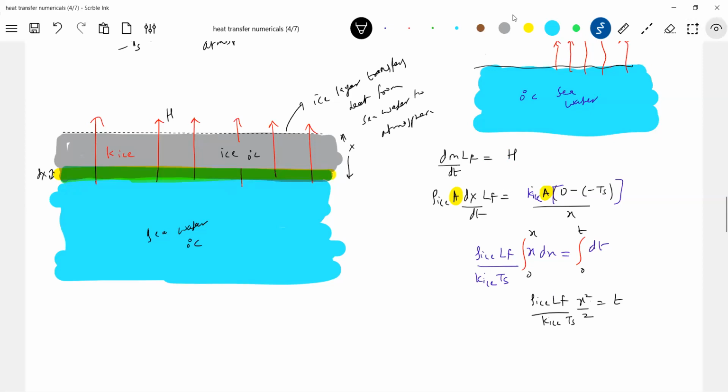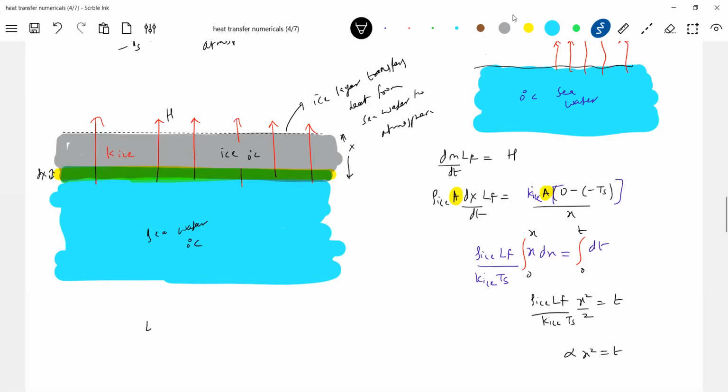Suppose from 1 centimeter to 2 centimeter, how much time will it take? Then 2 to 3 centimeter, how much time will it take? This everything, let me call it alpha. So it is proportional to x square.